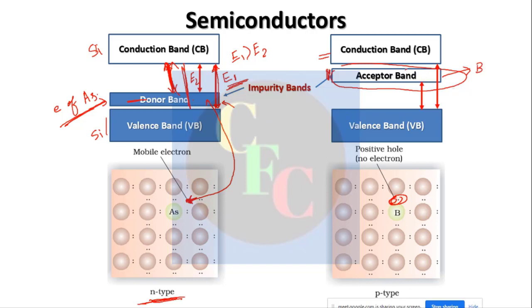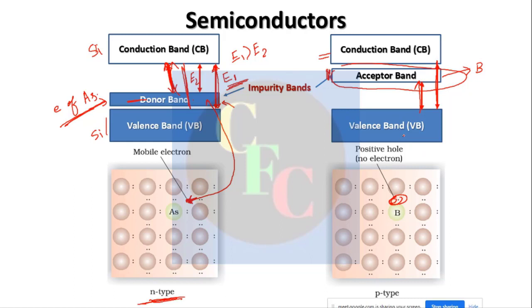Now again, we just need the movement of electrons. Electrons do not have to jump from valence band to conduction band for conduction of electricity. They can conduct electricity if the electron jumps from the valence band to the acceptor band, isn't it? These are also vacant. Now if the electron jumps here, there will be conduction of electricity.